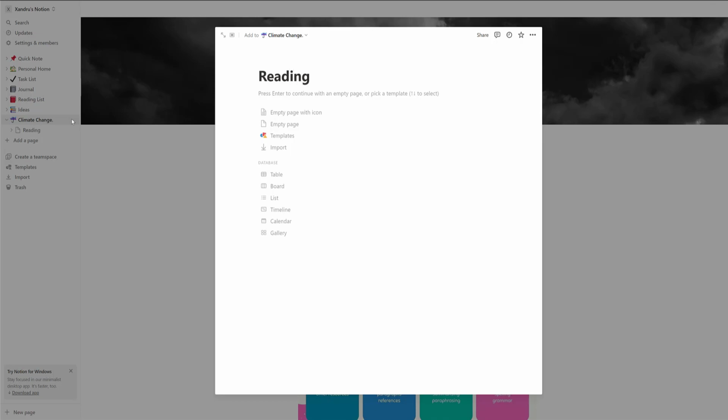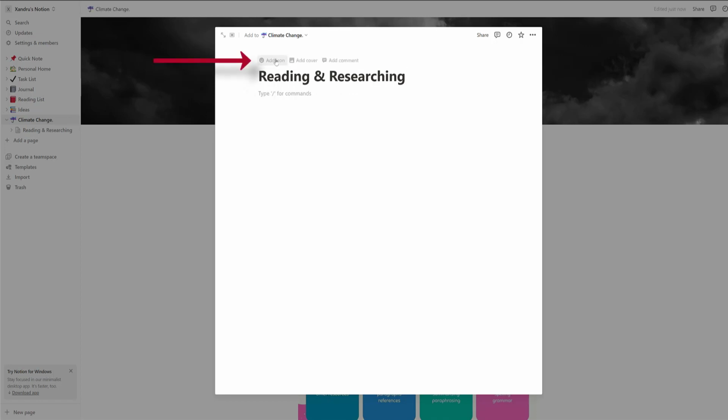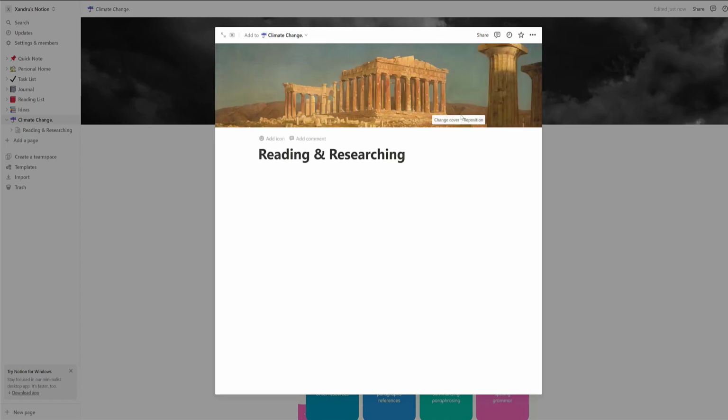So I'm going to use reading example as also research. So reading and research, yeah. So now I've got my page to work with that. Again, underneath, I always recommend doing this. Actually, go to the top. Let's add a cover. I'm not going to bother about an icon. Change cover.